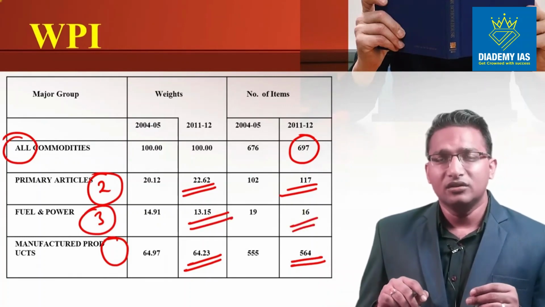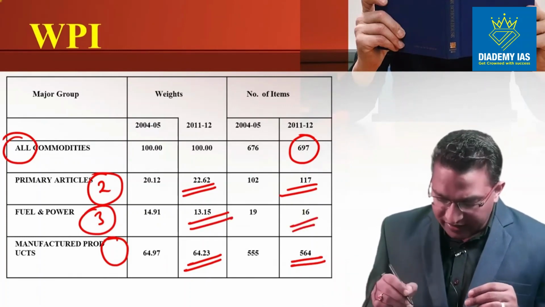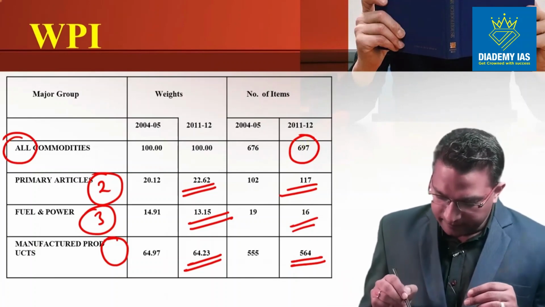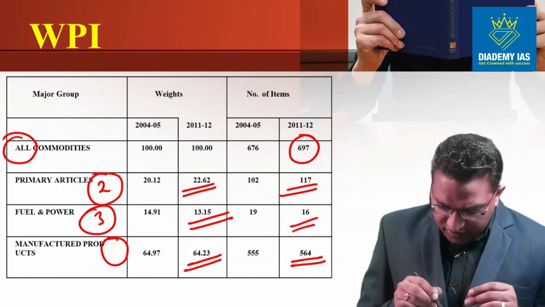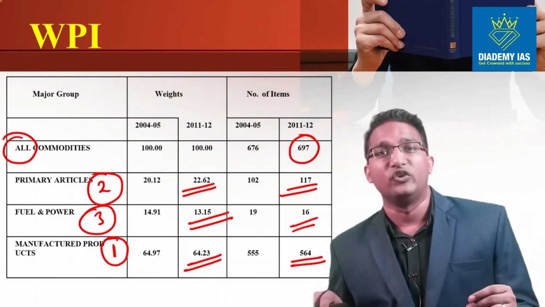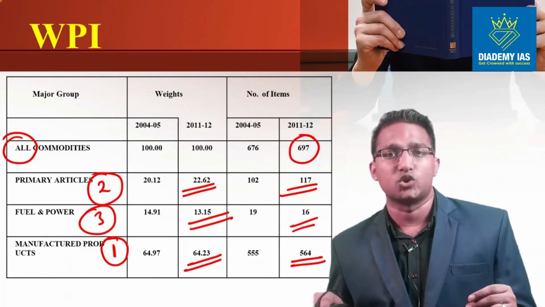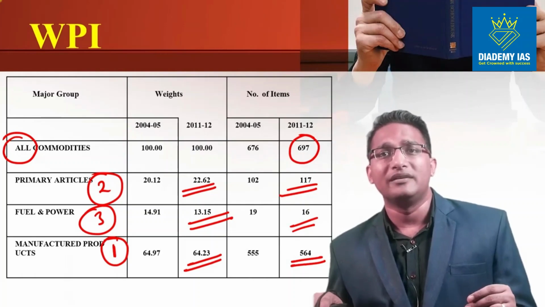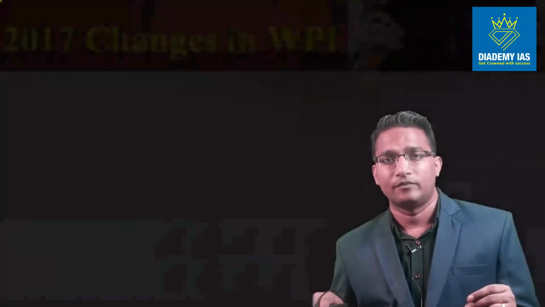Now for examination, you need to just understand that there are 697 items and the highest item belongs to the manufactured products and lowest belong to the fuel and power. That is what you are supposed to understand. You don't need to remember the name of all or maybe the number of all the items.